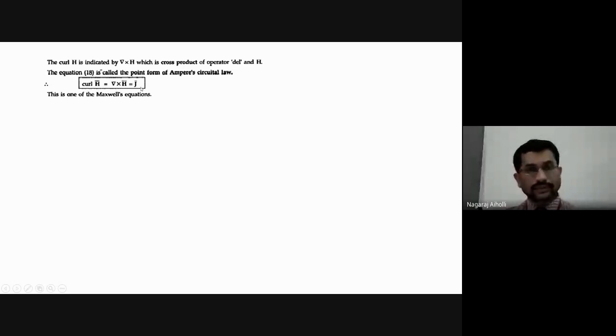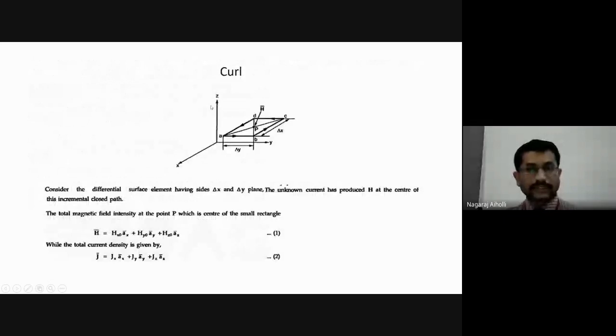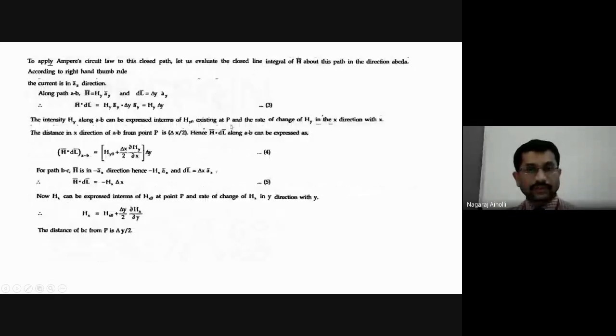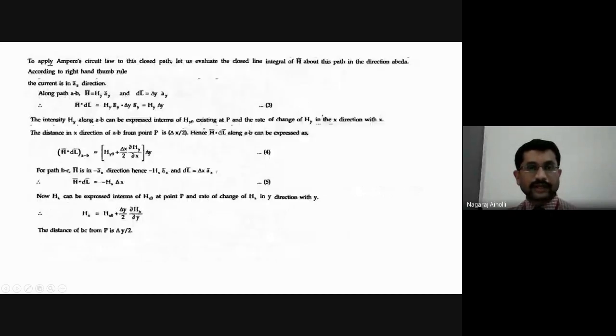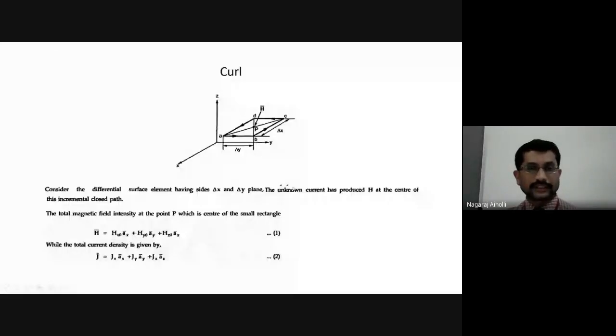You have to recollect that this is the equation from the topic on curl, and accordingly derive it. This question may carry around 8 or 10 marks. It is the full complete derivation.